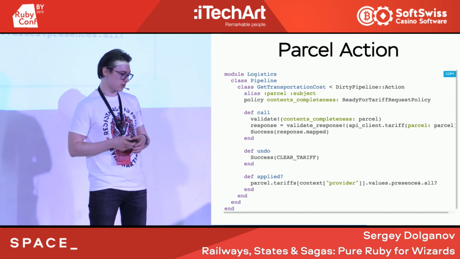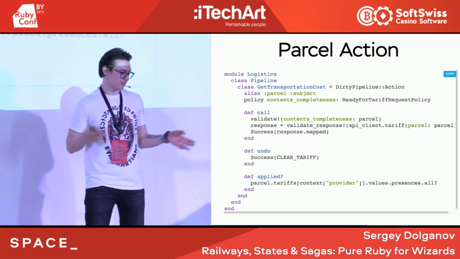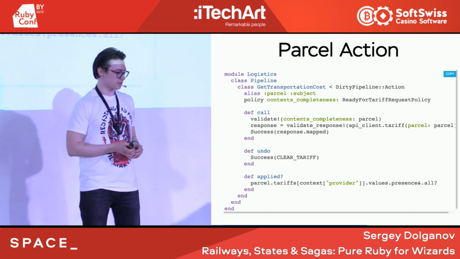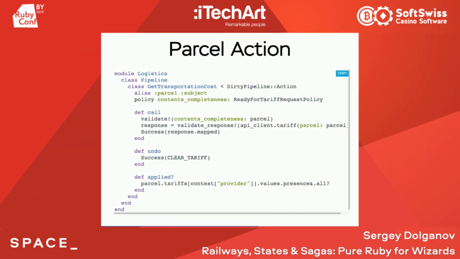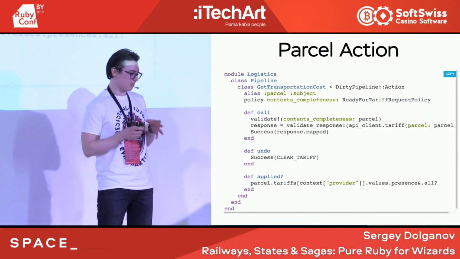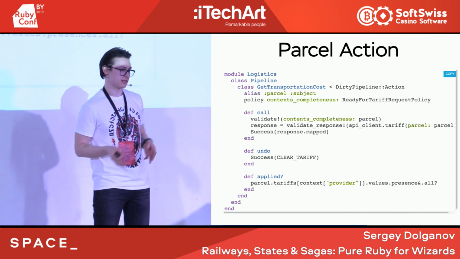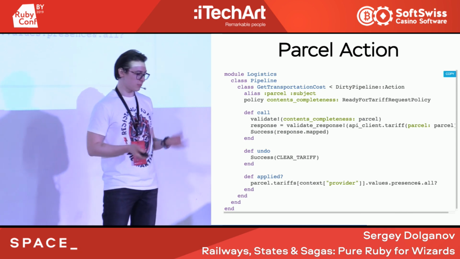For example, get transportation cost has an alias for subject to call it parcel, and then a couple of strange methods that validate with a bank, validate response with a bank, success with a capital S. Doesn't matter, because actually it's some kind of syntactic sugar that we use to exit immediately from the method. But the idea here is that we have to implement only 3 methods, as I said: call, undo, and apply it for a particular action.